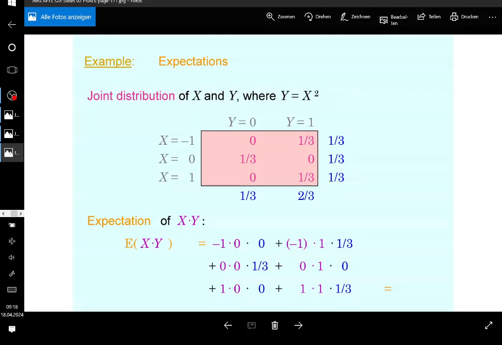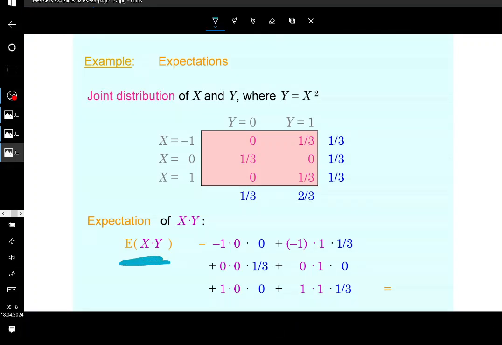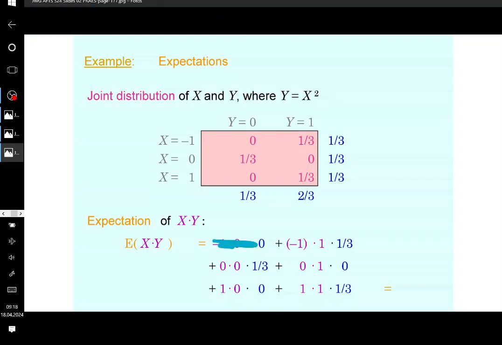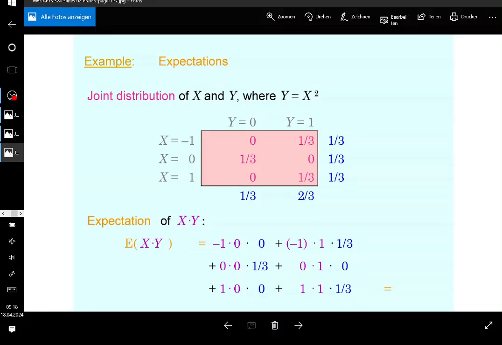This is very important. If you take the expectation of a product of 2 random variables, you need to have the joint distribution of the two in general. Is that correct? All right, so that's it, and then you can take your calculators. This example is of course relatively easy because this is 0, this is 0, this is 0, this is 0. So that's what you're left with, and then you find that the expectation is 0, of course, right? But that's just a side note. That's not important. It could have been also something else. It doesn't matter. Is it clear, guys?